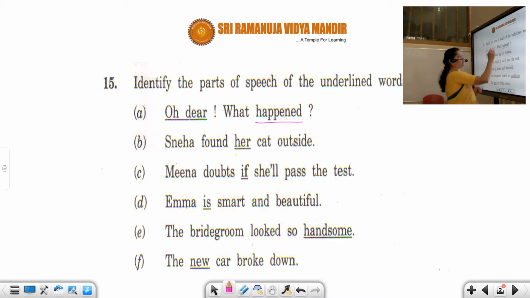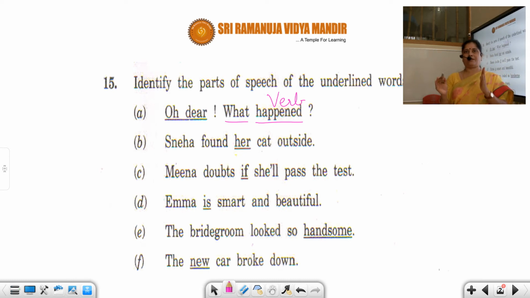No doubt happened is a verb. Interjections add essence to the sentence, but they don't frame the sentence. You understand, students? So oh dear has nothing to do with the sentence.